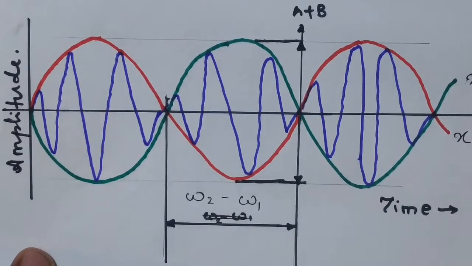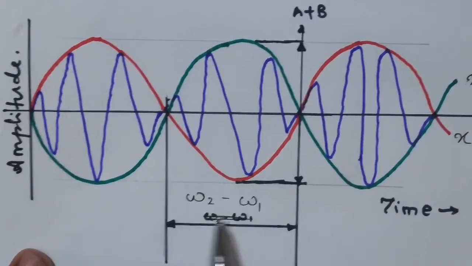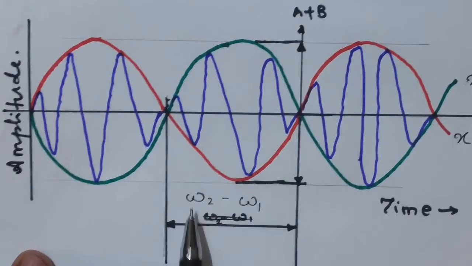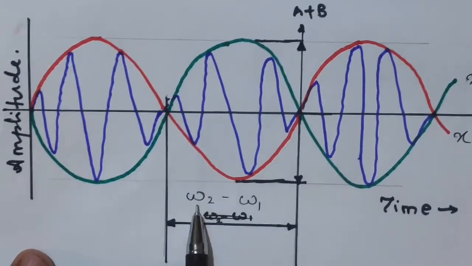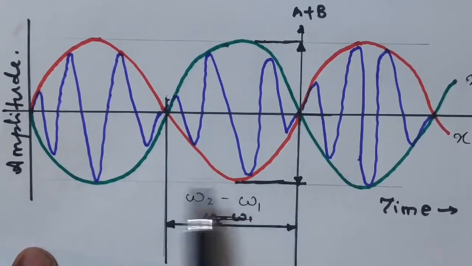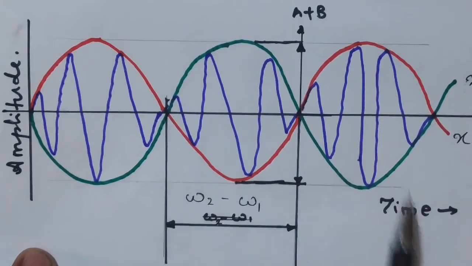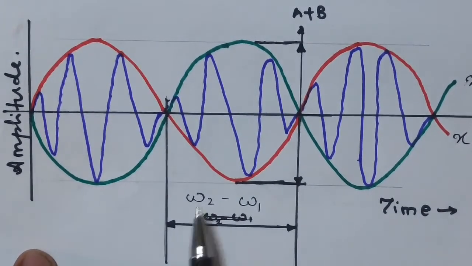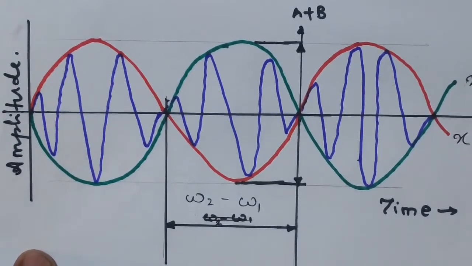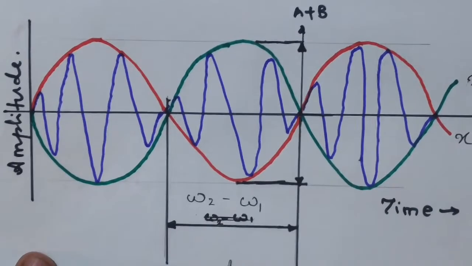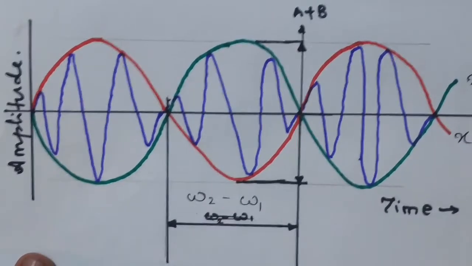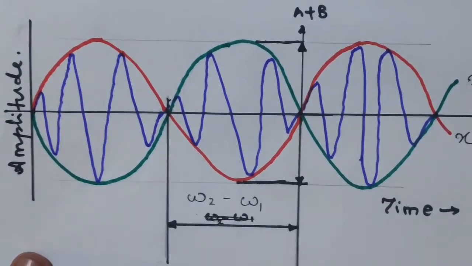And this phenomenon is known as beats. The frequency of beats is equal to omega 2 minus omega 1. So this will be the frequency of beats, that is the difference in the frequencies of two sinusoidal harmonic functions, omega 2 minus omega 1, and that is the beat phenomenon as shown in this particular figure. To get clear and distinct beats, there are two conditions that must be followed.